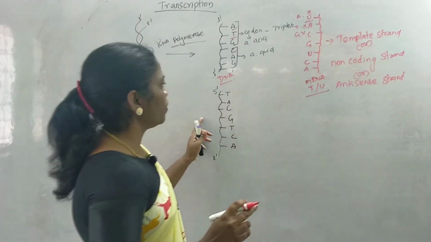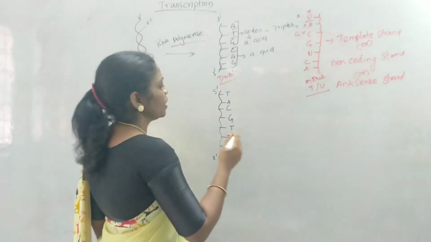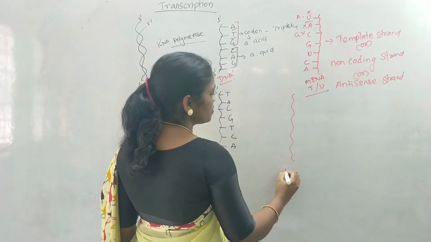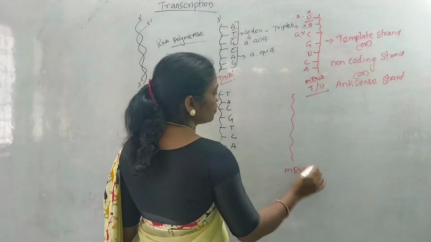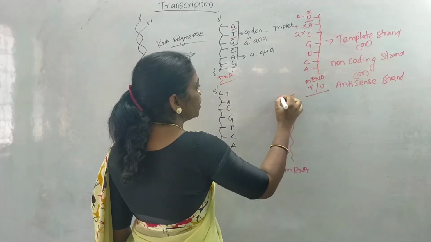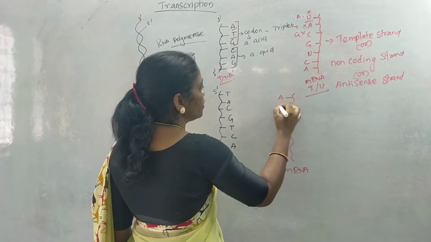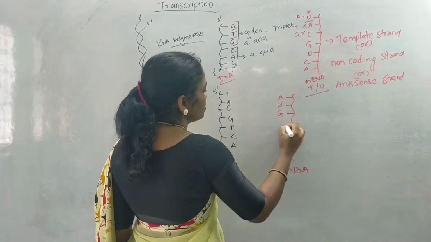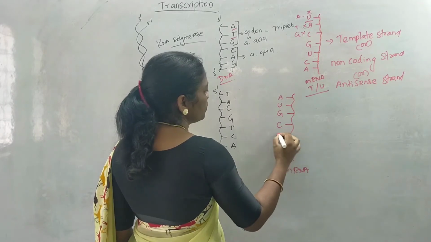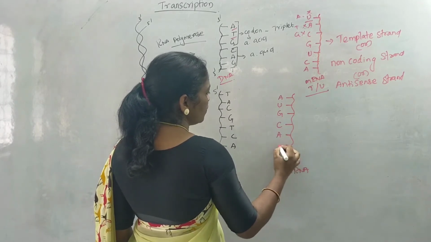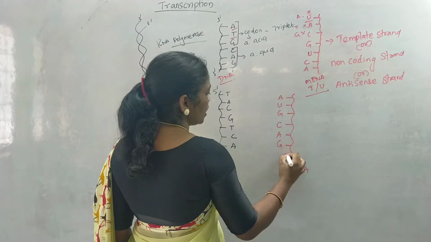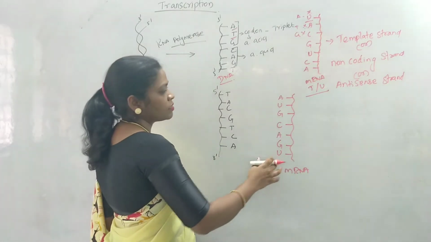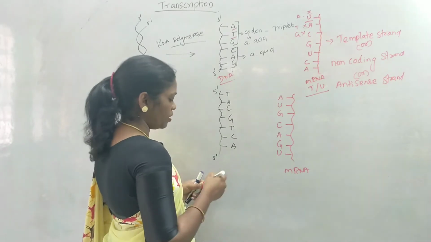Here, if I am going to copy the strand which runs from 5' to 3' direction into an mRNA, this is the mRNA. T will pair with A, A will pair with T, we have U here. So C will pair with G, G will pair with C, T will pair with A, C will pair with G, and A will pair with U. So this is what I got when I copy the strand into mRNA.